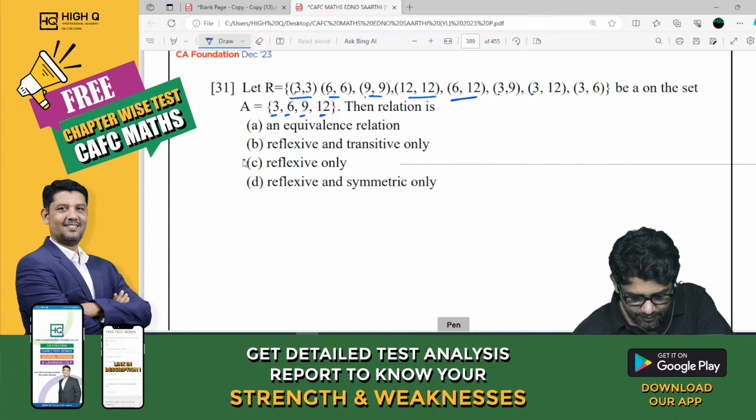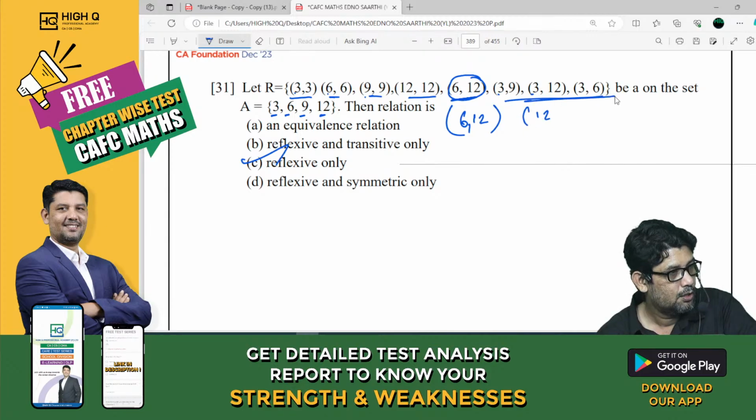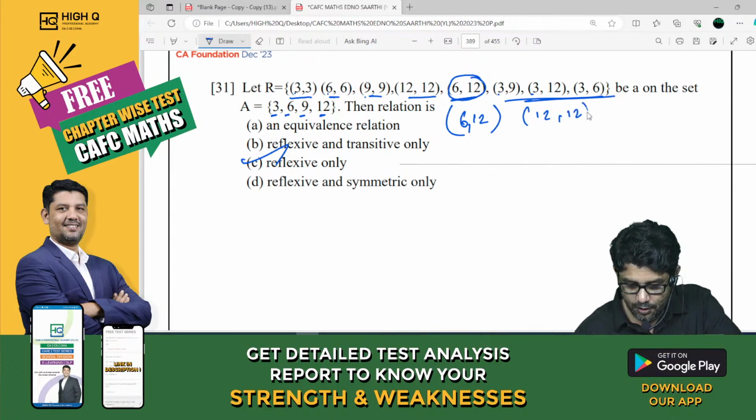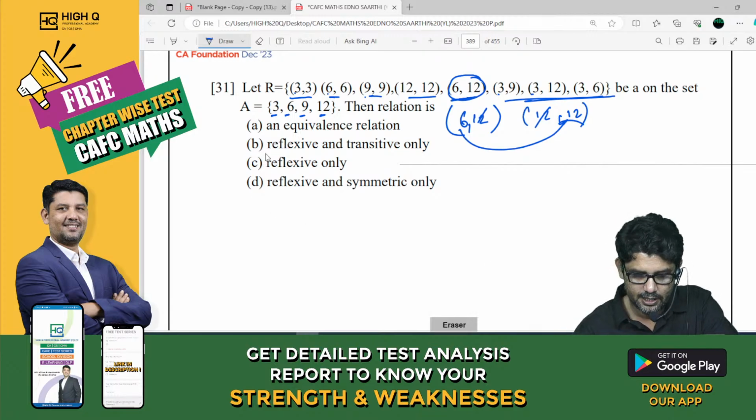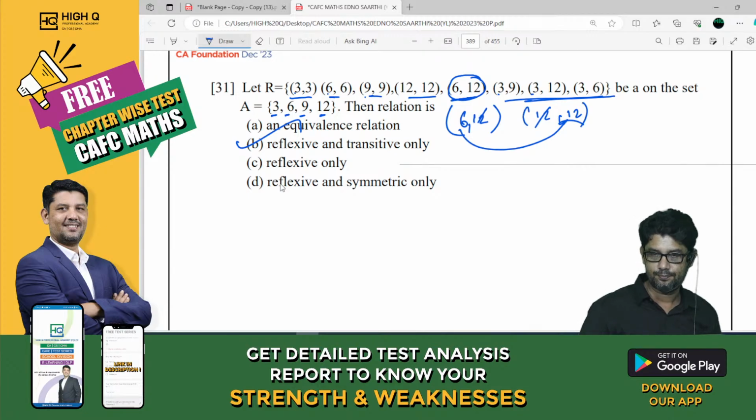Sorry. I'll tell you why. We have 6, 12, right? Do we have anything which is starting from 12 here? No. For this 6, 12, 12, 12 is there, na? Yeah. So it is transitive. It is reflexive and transitive. Correct.